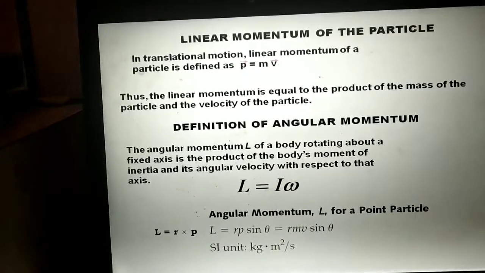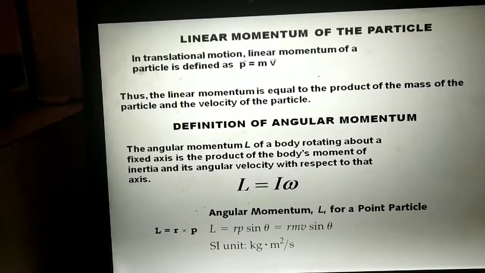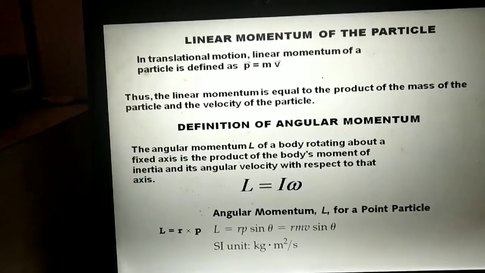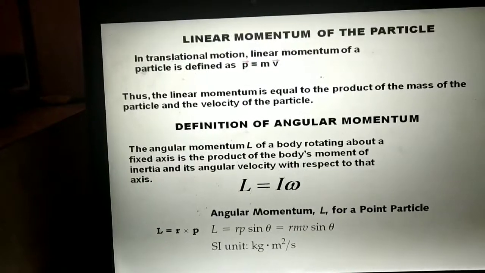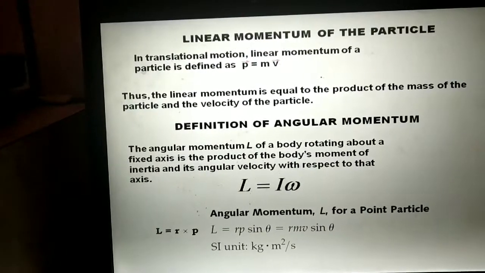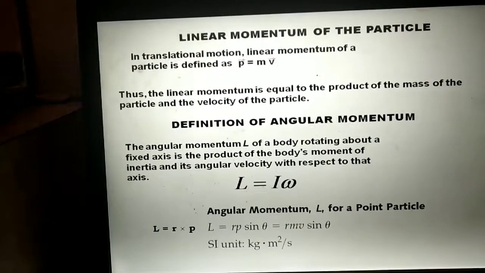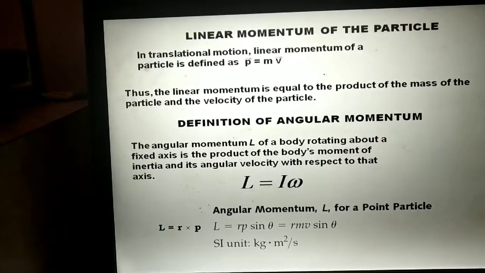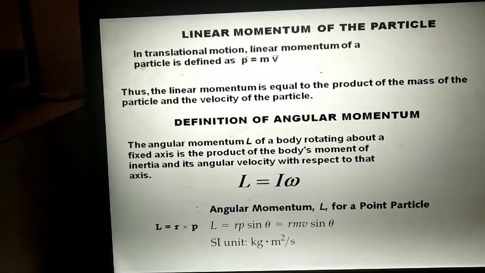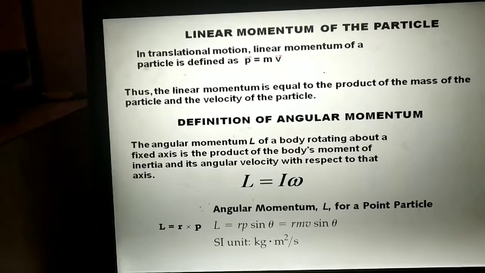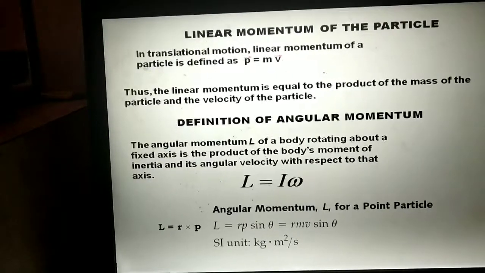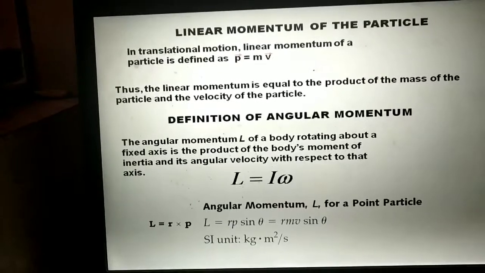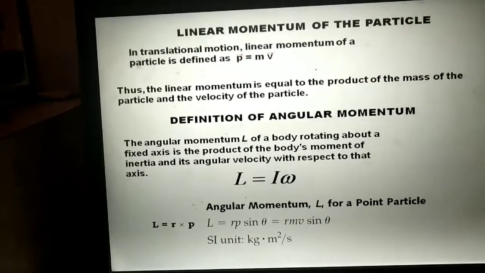object. As I told you, in linear momentum, if any body wants to move from one place to another, or if you want to set it in motion, force plays an important role. Here in angular momentum, torque, which is the turning ability of the force, plays the important role and provides the force or energy to maintain the rotational motion. That was the meaning. Now how to define it?